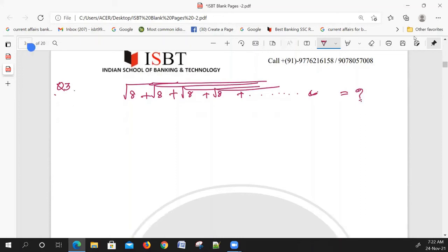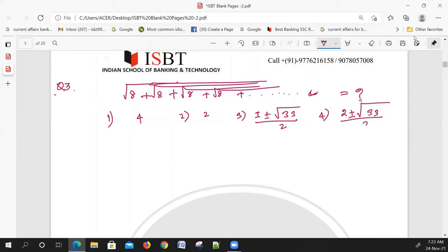Okay. The options are: option 1 is 4, option 2 is 2, option 3 is 1 plus or minus root 33 by 2, option 4 is 2 plus or minus root 33 by 2, and none of these.